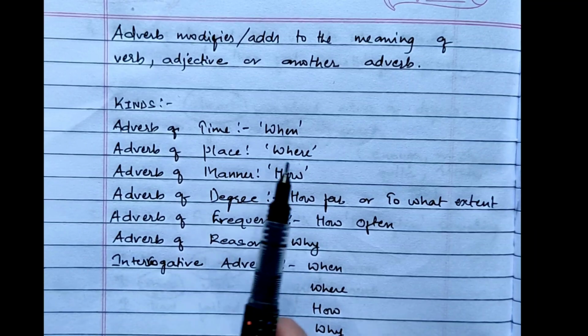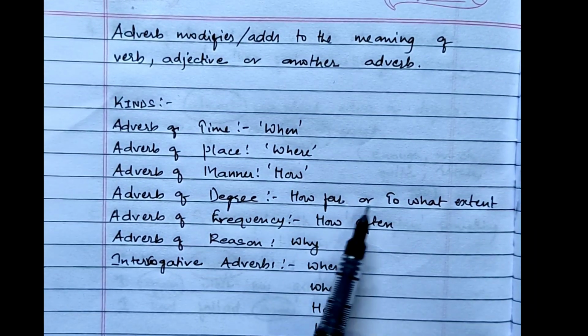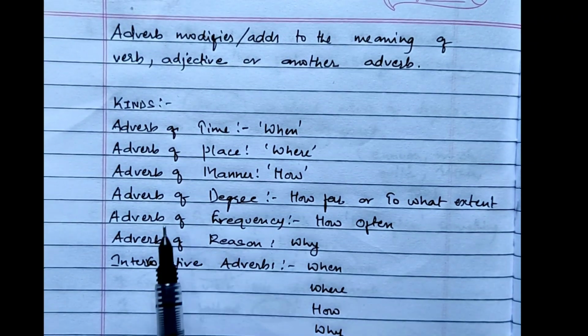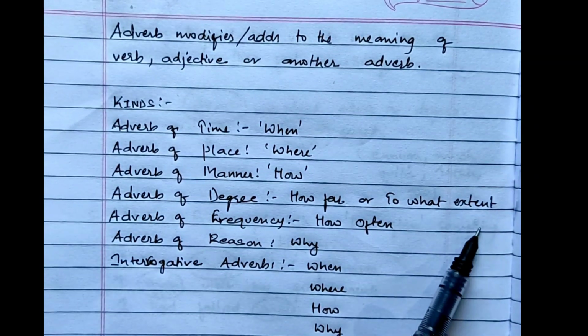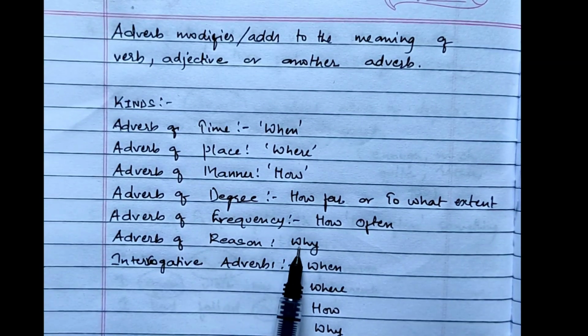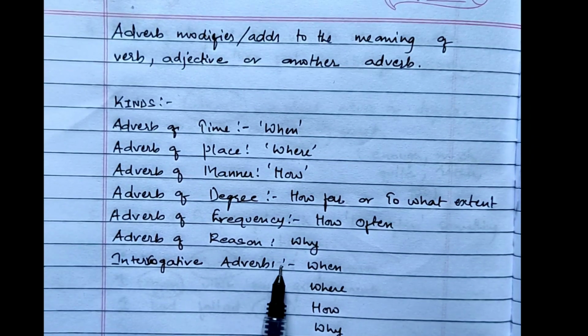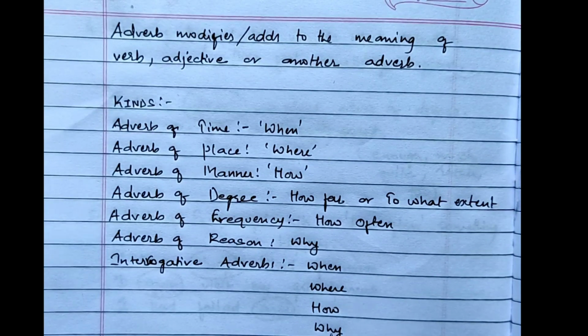Adverb of manner, how an action takes place. Adverb of degree, how far or to what extent an action or a manner takes place. Adverb of frequency, how often an action takes place. Adverb of reason answers the question why. And the last one was interrogative adverb, and they are when, where, how, and why.